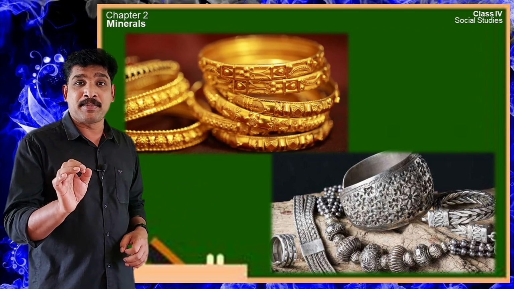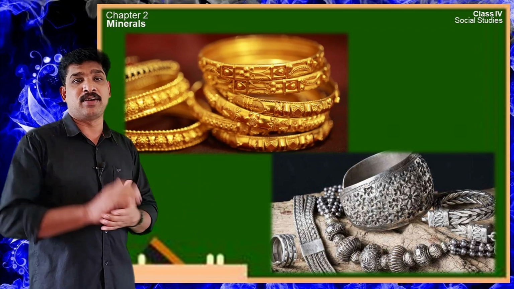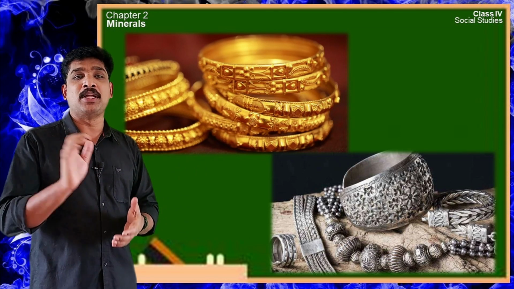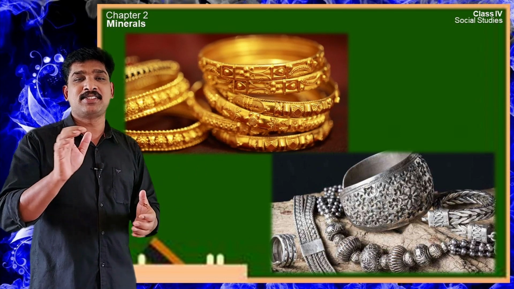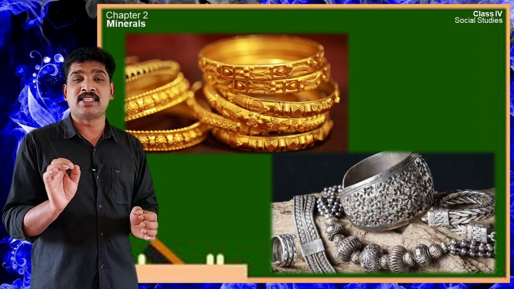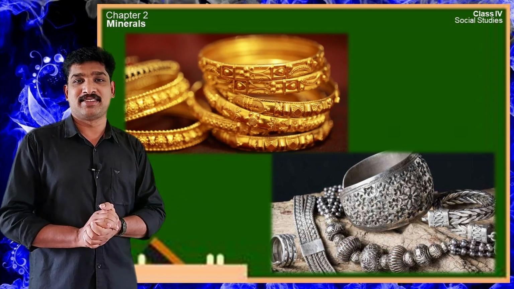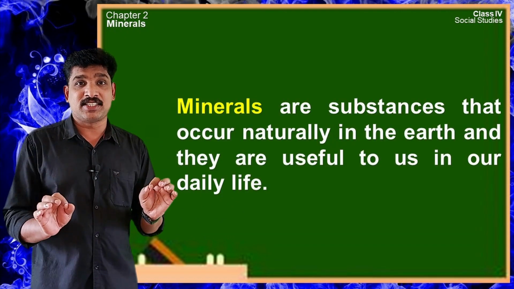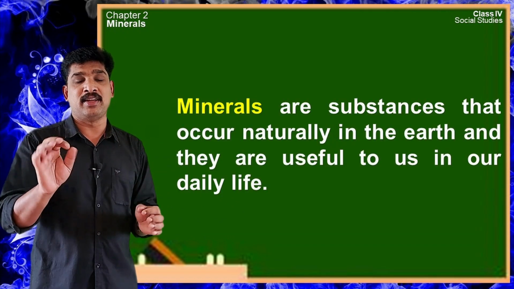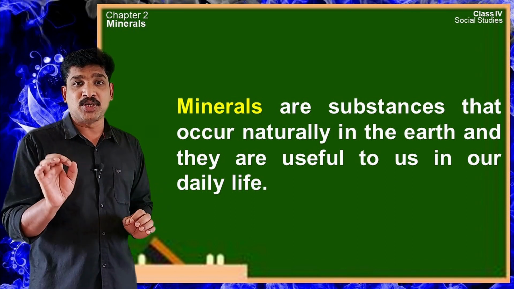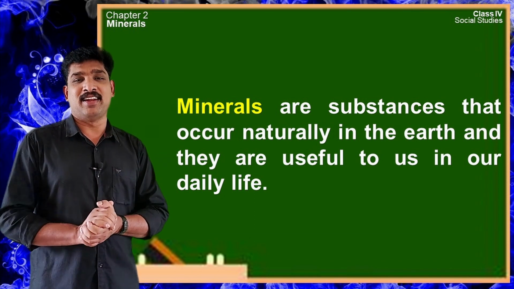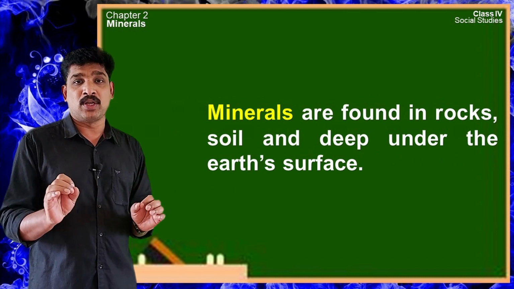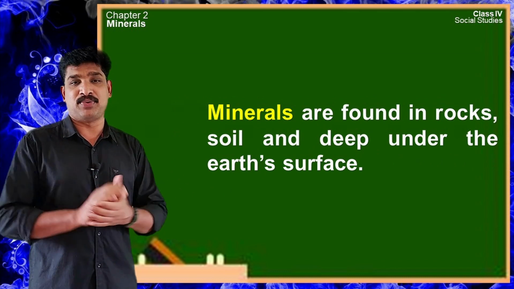Yes, they are made by us in these different forms using minerals. Ornaments are usually made of gold and silver. Gold and silver are minerals. Then what are minerals? Minerals are substances that occur naturally in the earth and they are useful to us in our daily life. These minerals are found in rocks, soil and deep under the earth's surface.